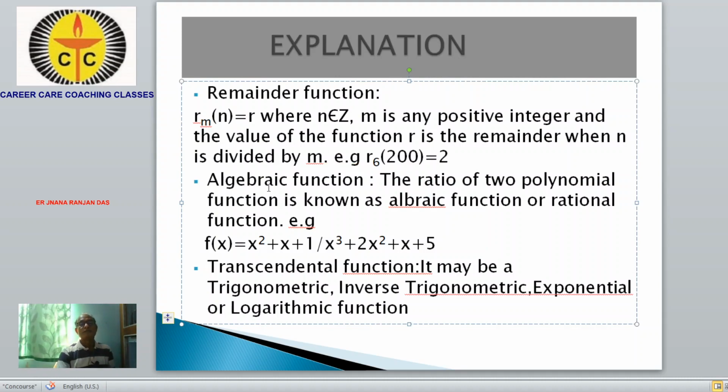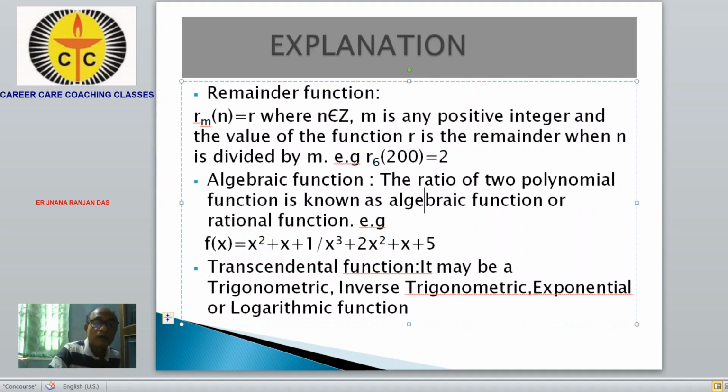Then another function is the algebraic function. What is an algebraic function? An algebraic function, or rational function, is nothing but a ratio of two polynomial functions.